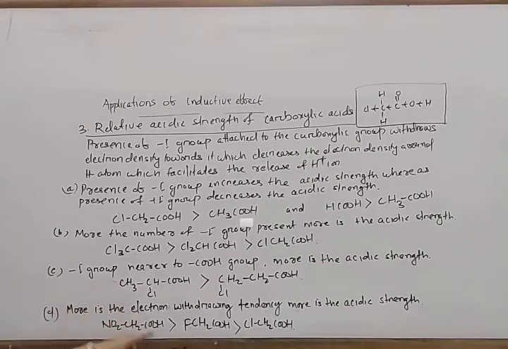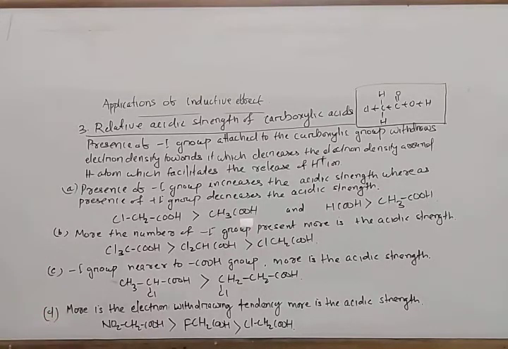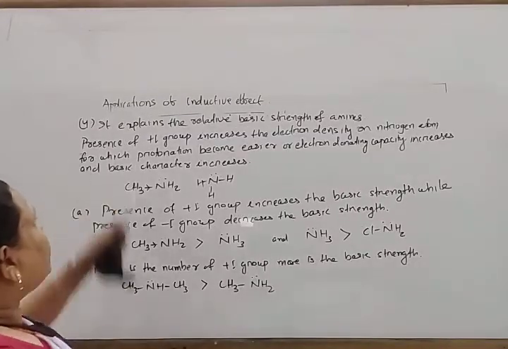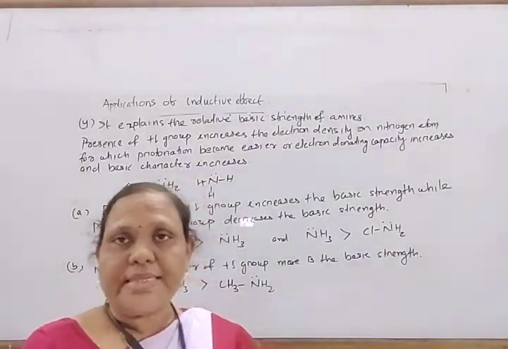Similarly, the more the electron withdrawing tendency, the more the acidic strength. So nitroacetic acid is stronger than chloroacetic acid. So note down this. Next comes another application. It explains the relative basic strength of amines.